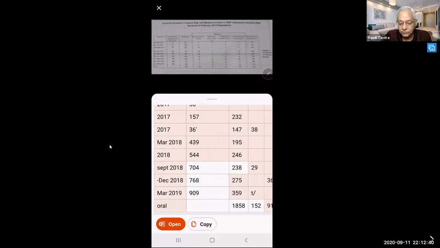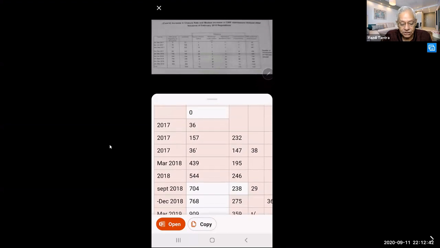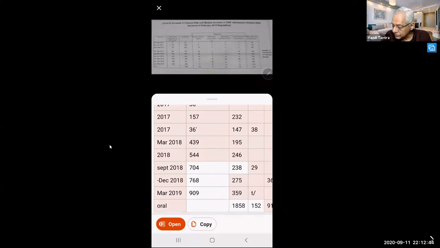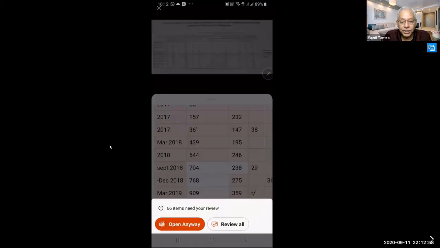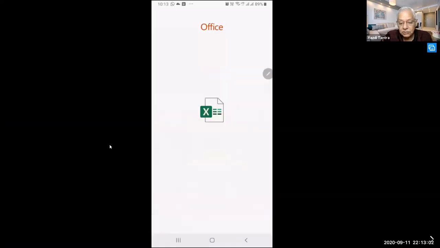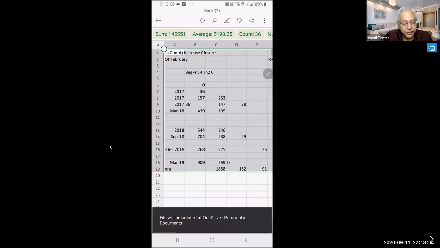Can you see this? 36, 157, 36, 439, 544, 704, 768, 909. So straight away you can push it into Excel. You say open, you open, straight away the whole table gets into Excel.